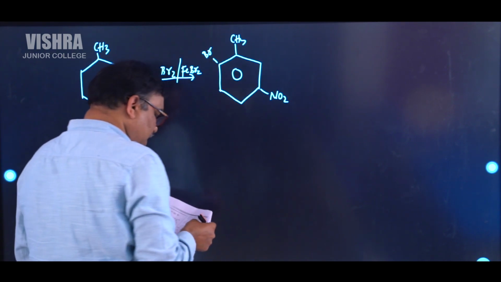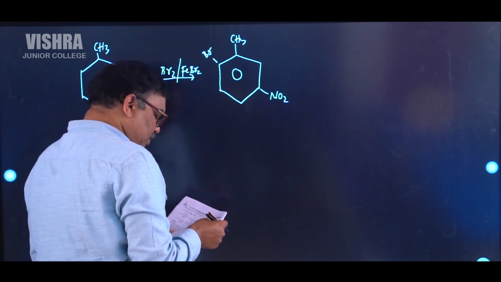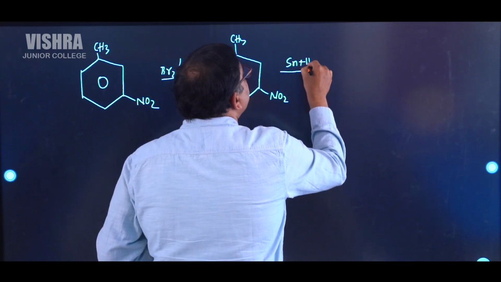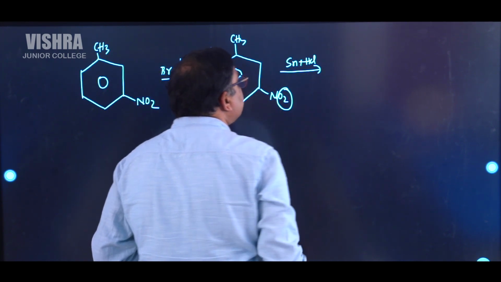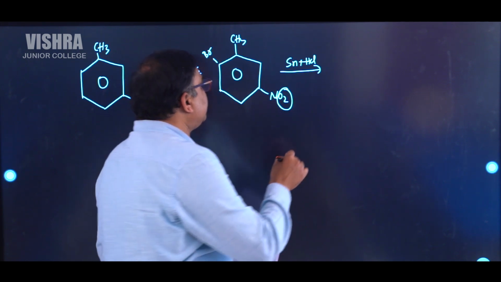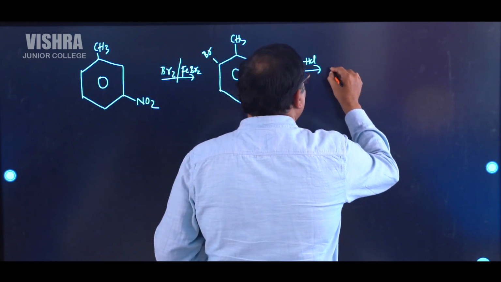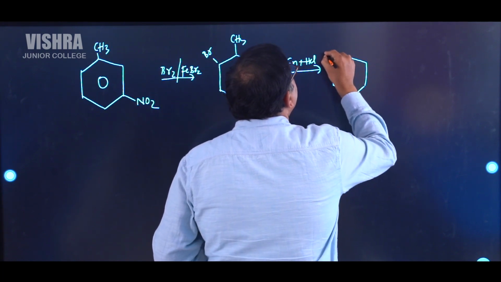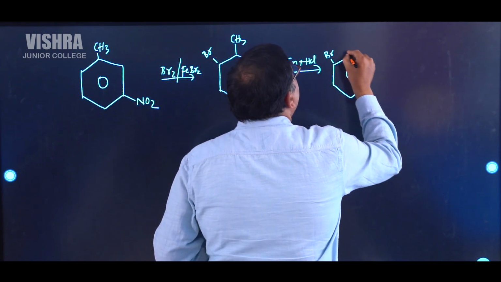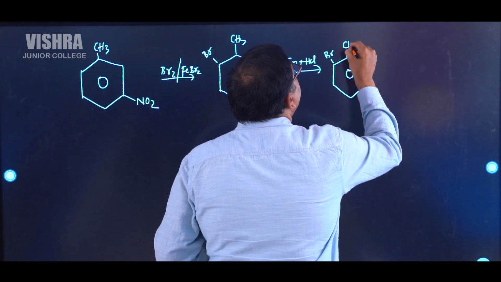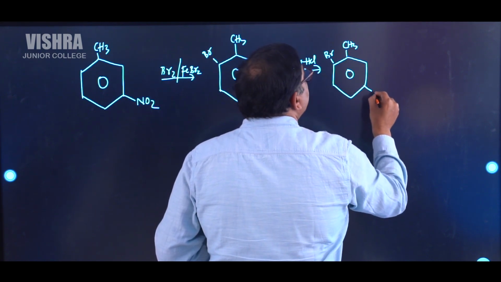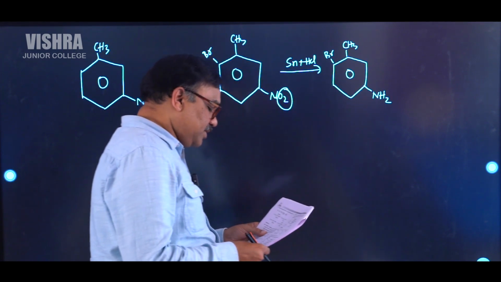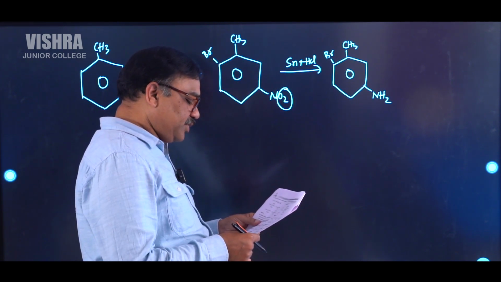Okay, now you are reducing that NO2. So for that, tin in the presence of HCl is added. Then these two oxygens will become two hydrogens, so it will reduce. So the compound is now becoming like this, converting like this. Very interesting. 2 or 3 concepts are involved in this. So students, please understand that. Practice in this way. This is how you can write this NH2.